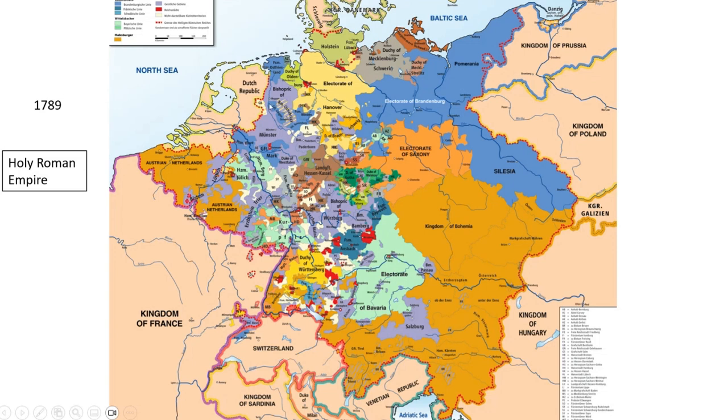Most of the portion in Germany, you can see, was referred to as the Holy Roman Empire. Here you have the Austrian Empire, ruled by the Habsburg dynasty. And here you have the French Empire, the Kingdom of France, then the Kingdom of Prussia, and the Kingdom of Poland. So this is the map of the German kingdoms in 1789, a collection of more than 250 German kingdoms.